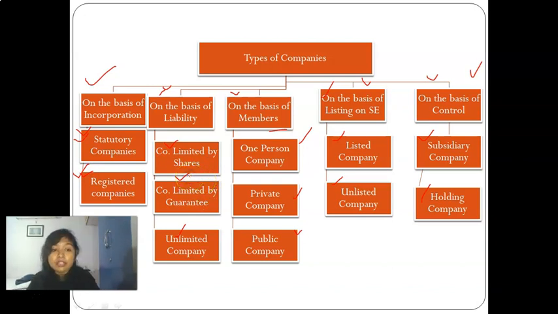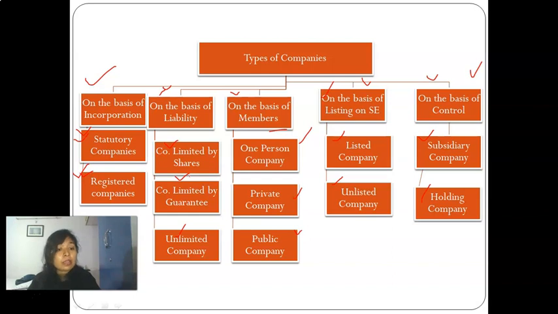If it is having share capital, then the members will be liable to the amount of shares subscribed by them. Also, they will be liable for the amount that they had guaranteed to contribute in the event of the winding up of the company. So there is twice the liability of the members in this case.